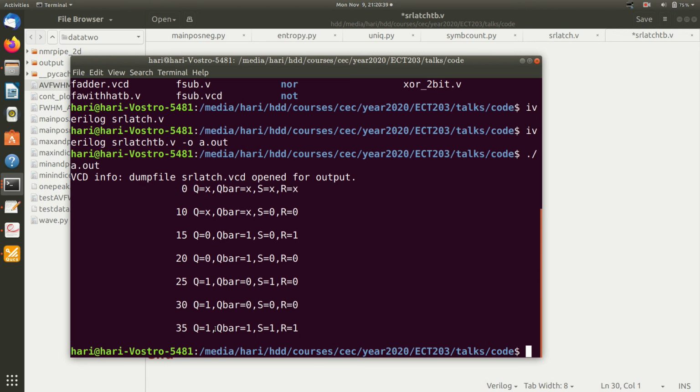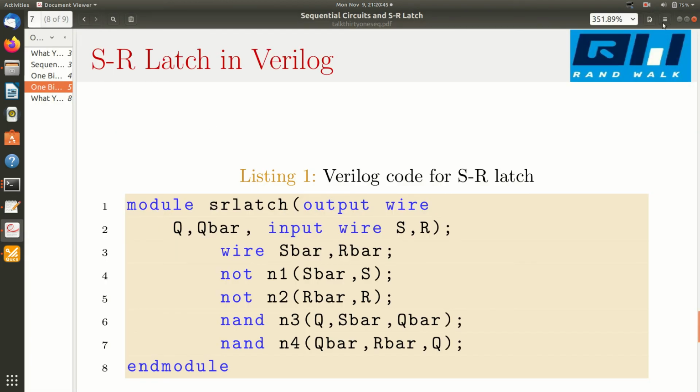So this is how I test my Verilog module for the SR latch. Now let me go back to my presentation.